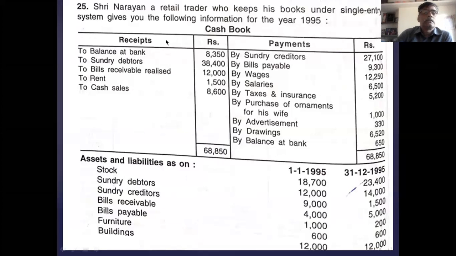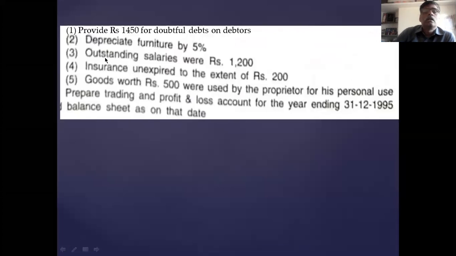This is the first part, cash book. Second part, account balances. Then other information: provision for doubtful debts, depreciation, outstanding expense, and unexpired insurance are there. Then goods worth rupees 500 were used by the proprietor. These are some adjustments. There are three parts: in the first part, cash book; second part, opening and closing balances of the accounts; third part, adjustments.